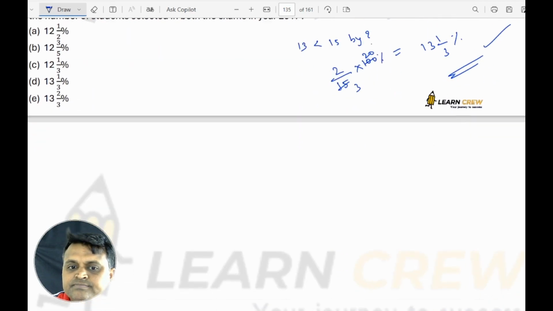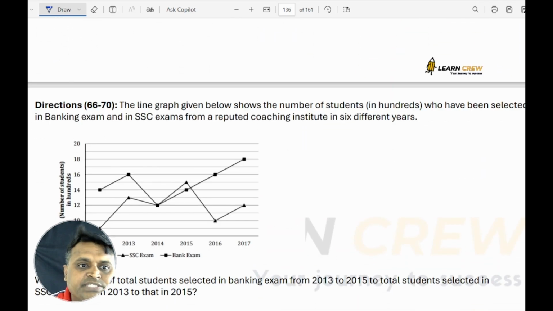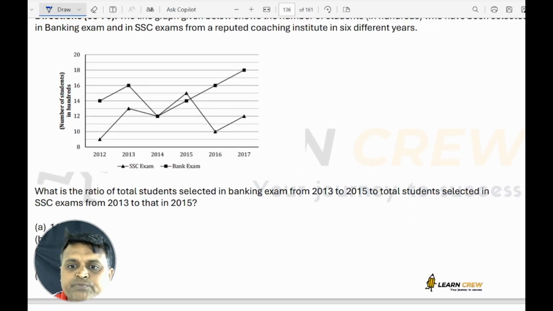Next question. So here, what is the ratio of the total number of students selected in banking from 13 to 15 to the total number selected in SSC from 13 to 15? They are direct figures. It is not difficult.